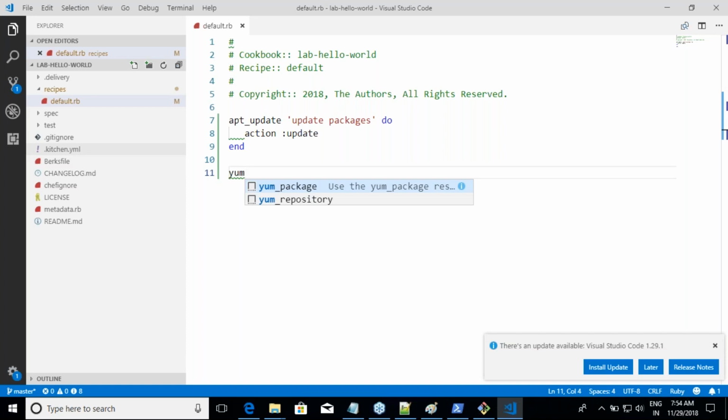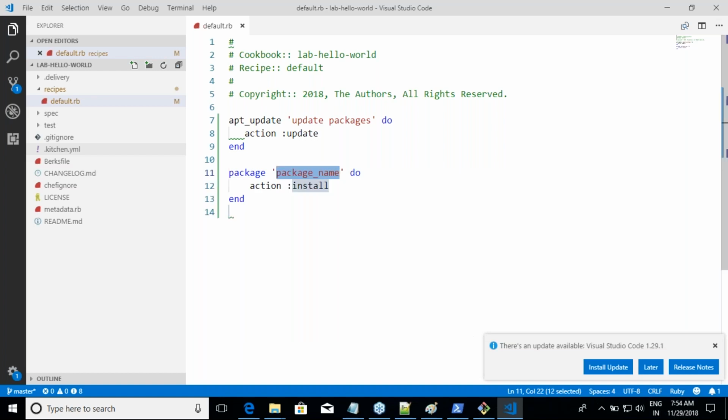But if I write package, and I am running that on a Red Hat machine, it will be converted into yum_package. If I am running it on a Ubuntu machine, it will be converted into apt_package. So what do you think is a better option? Using package, because it is internally doing the conversion. Otherwise, I have to basically write different scripts for it.